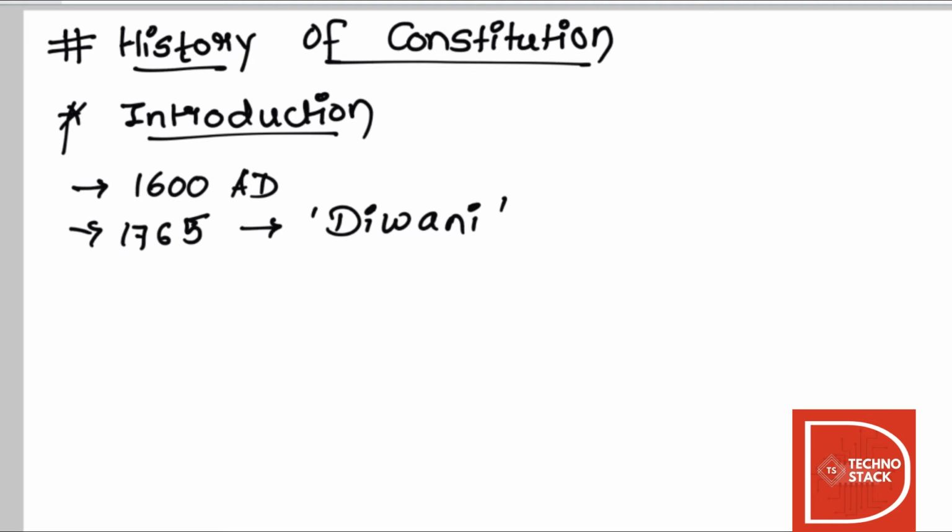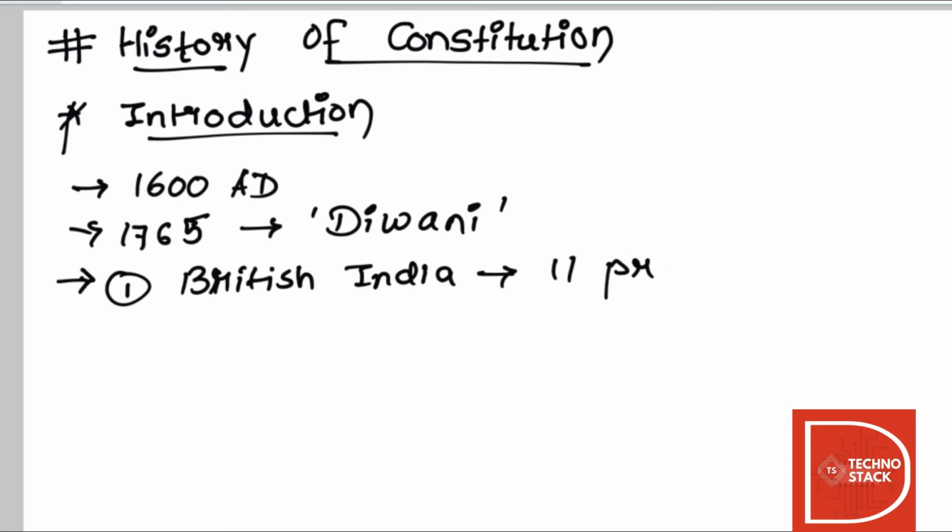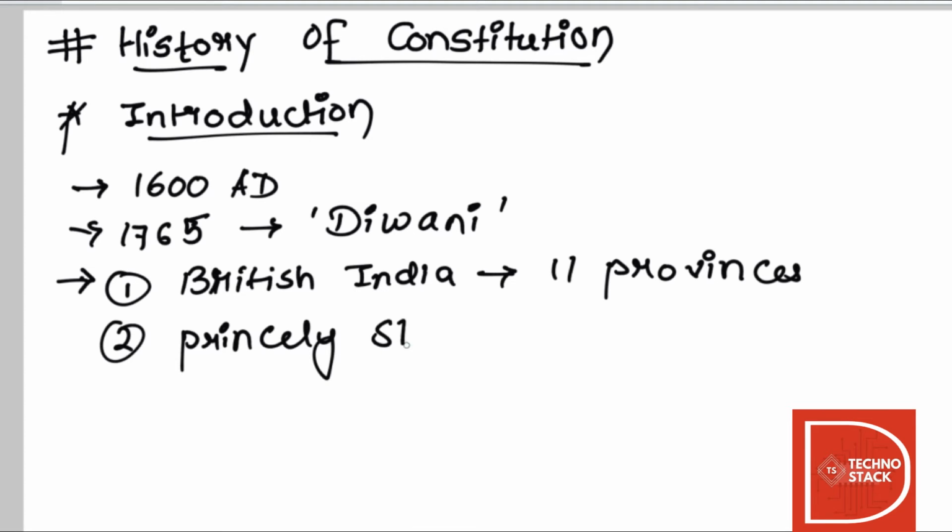Before 1947, India was divided into two main entities. First one was British India, which consisted of 11 provinces, and second was princely states. Princely states ruled by Indian princes under subsidiary alliance policy.